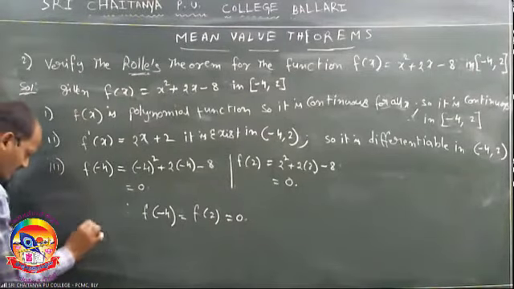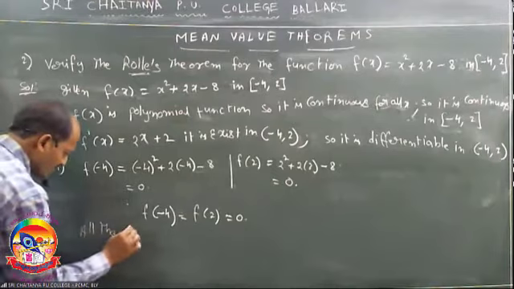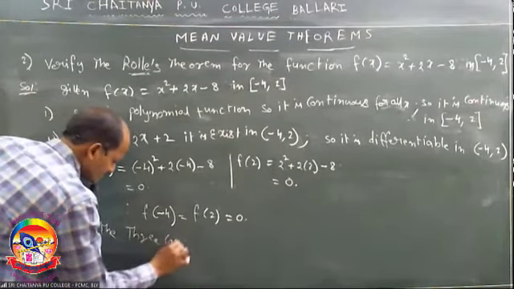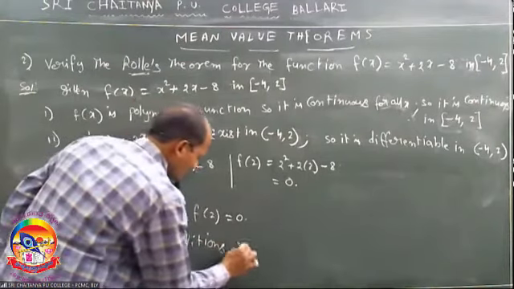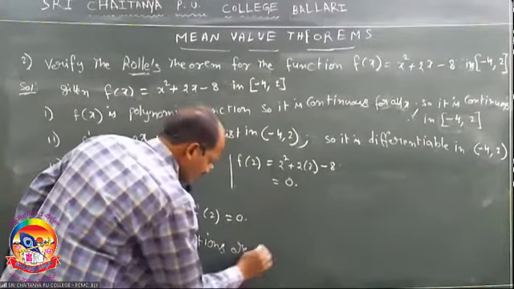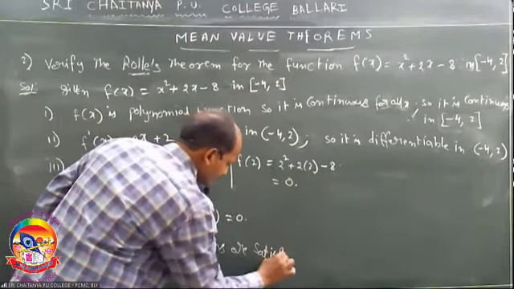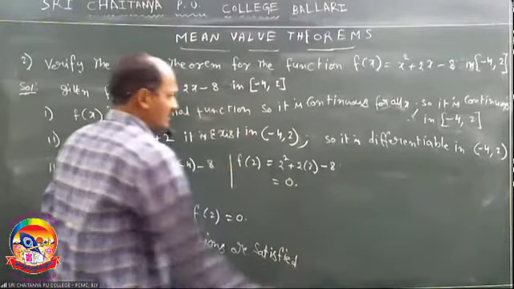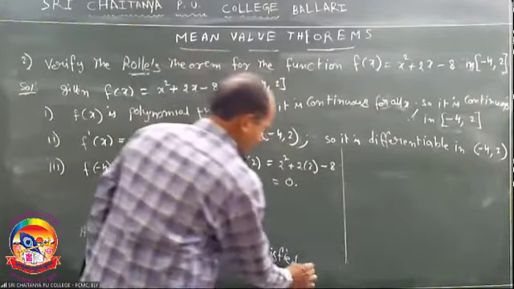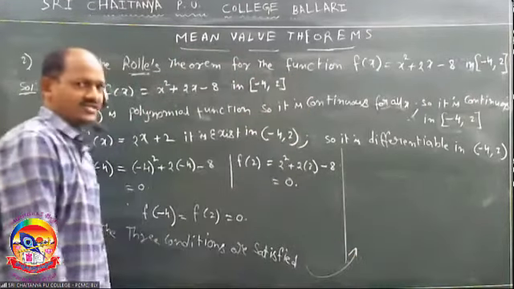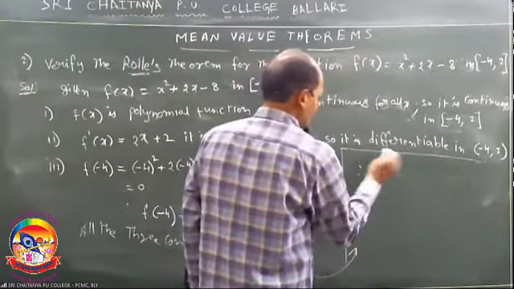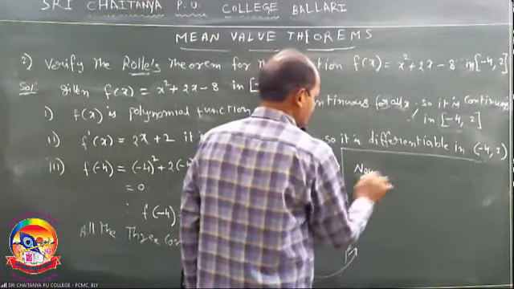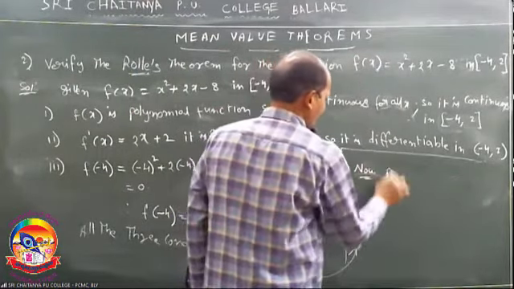So all the three conditions are satisfied. Okay? All the three conditions are satisfied or verified. Then there exists at least one point c such that f dash of c is equal to 0.